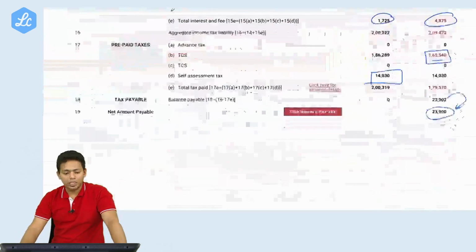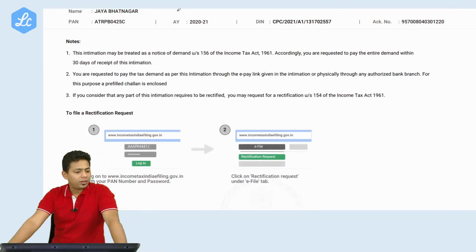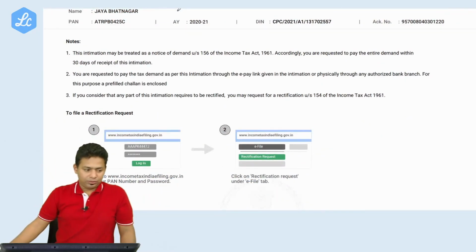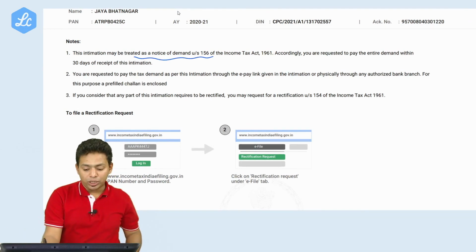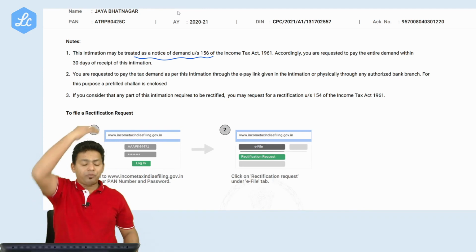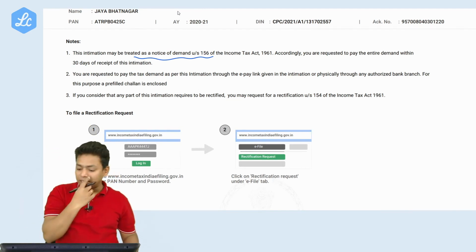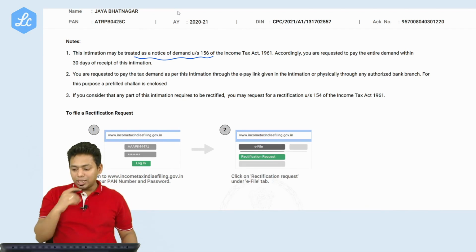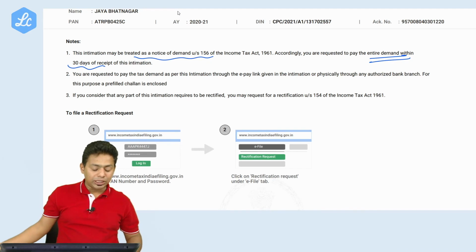Two columns, at least one practical intimation you saw in your life. Now look at the notes. This intimation may be treated as the demand notice. What I told you, 156 will not be issued separately. They are saying this intimation itself is a demand notice, and accordingly you are required to pay the entire demand within 30 days of receipt.